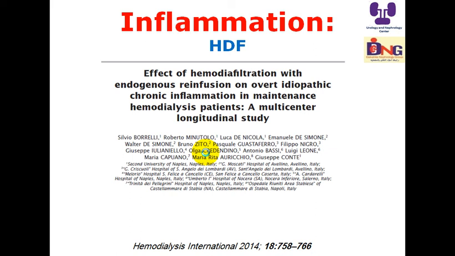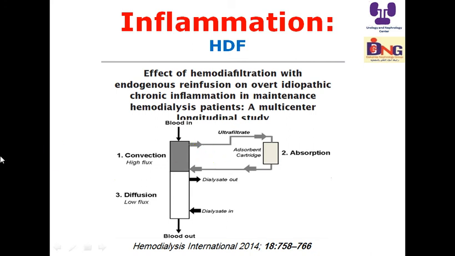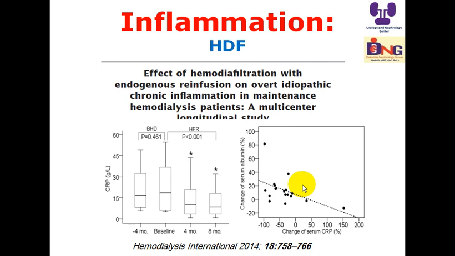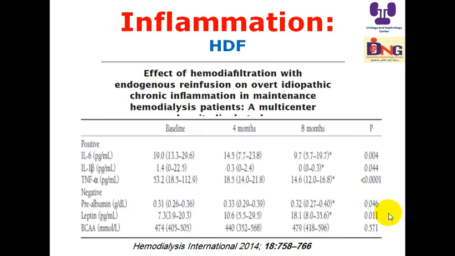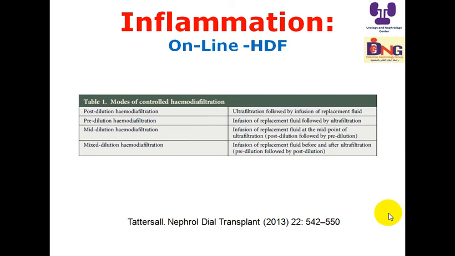The effect of hemodiafiltration with endogenous reinfusion on overt idiopathic chronic inflammation. They prove the inflammation is idiopathic by excluding all apparent causes of inflammation. Here is the concept: the convection is here, and the diffusion is in this part, and there is an adsorbent cartridge, so this improves the inflammatory markers, decreasing the C-reactive protein and decreasing all inflammation.